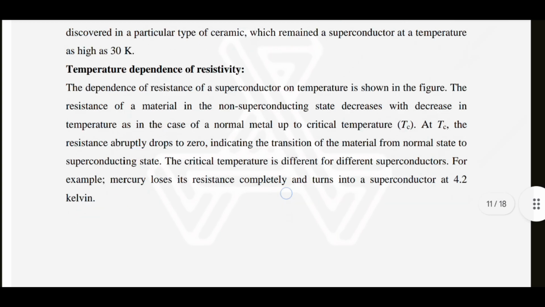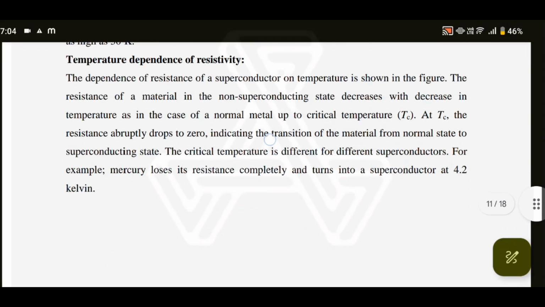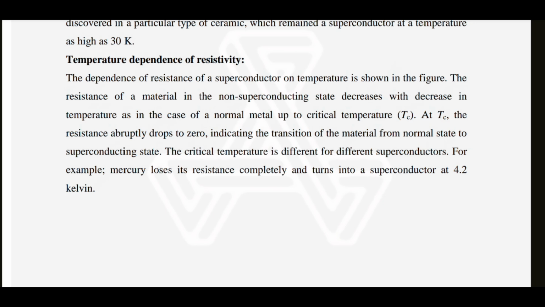Temperature dependence of resistivity. The dependence of resistance of a superconductor on temperature is shown in the figure. The resistance of a material in non-superconducting state decreases with the decrease in the temperature, as in the case of a normal metal, up to critical temperature Tc. At Tc, the resistance abruptly drops to zero, indicating the transition of the material from normal state to superconducting state. The critical temperature is different for different superconductors. For example, mercury loses its resistance completely and turns into a superconductor at 4.2 Kelvin.